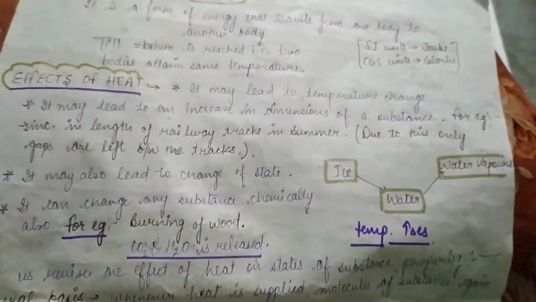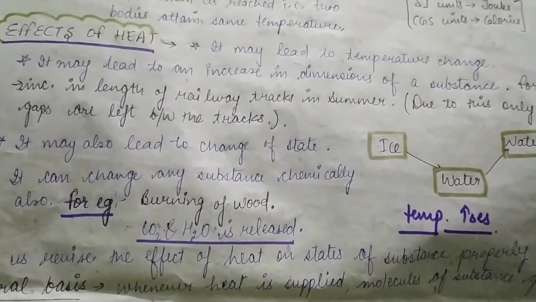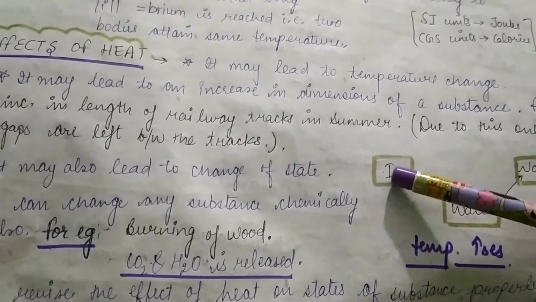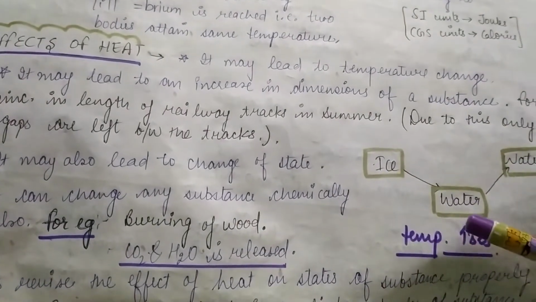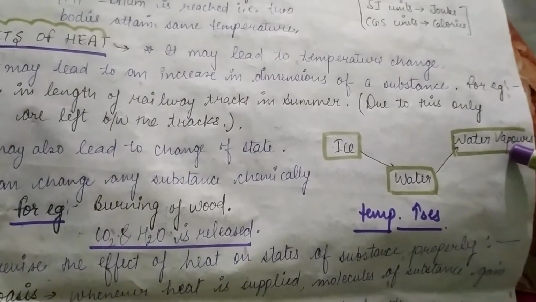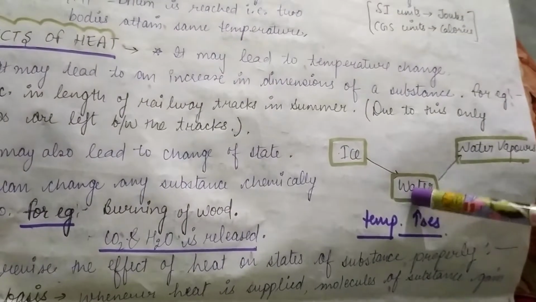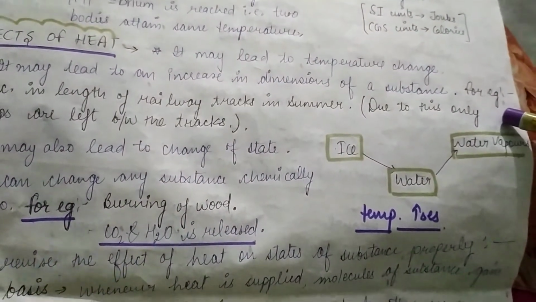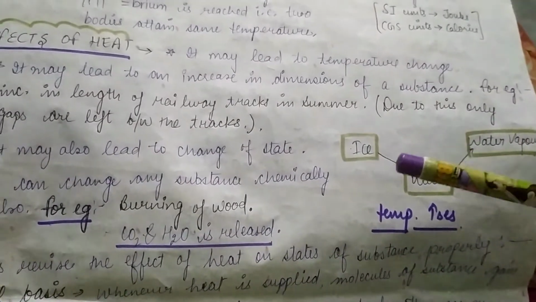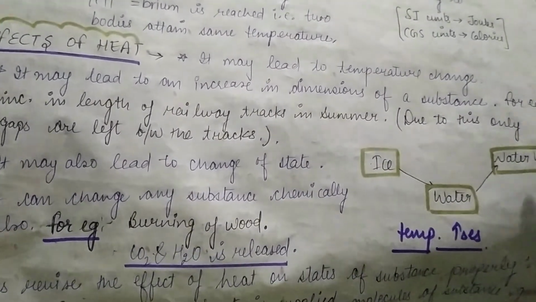So next is, transfer of heat may also lead to change of state. Now, how change of state? This is a very common observation. When you give heat to ice, it gets converted to water and water then gets converted to water vapors on heating. So this is a solid which gets converted to liquid and which further gets converted to gas. So in this way, heat transfer may also lead to change of state.